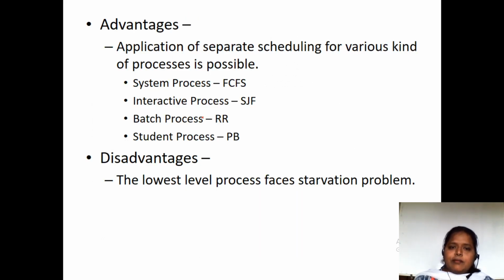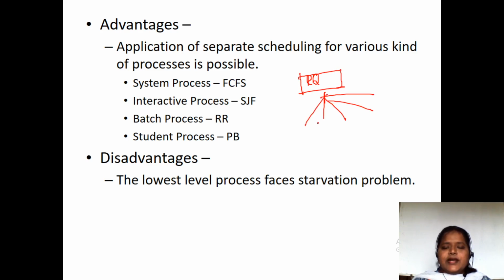But the major advantage here is that the ready queue is divided into a number of queues. This is Q1, this is Q2, Q3, Q4 and Q5.